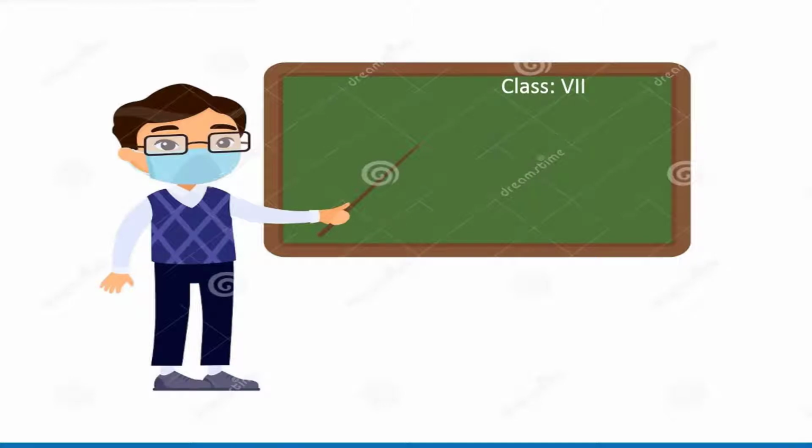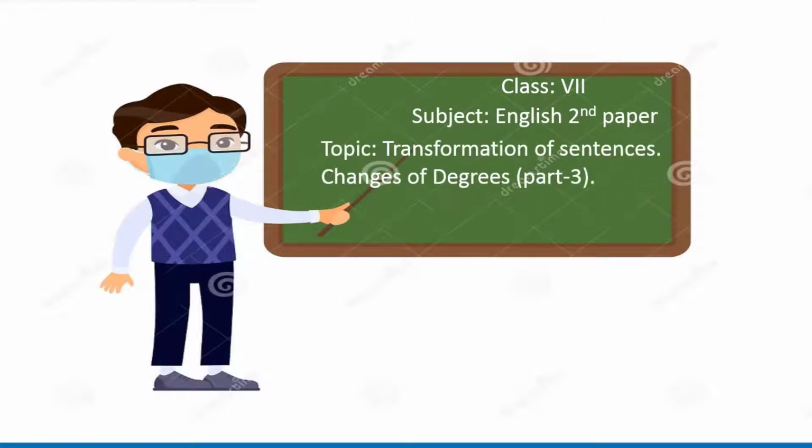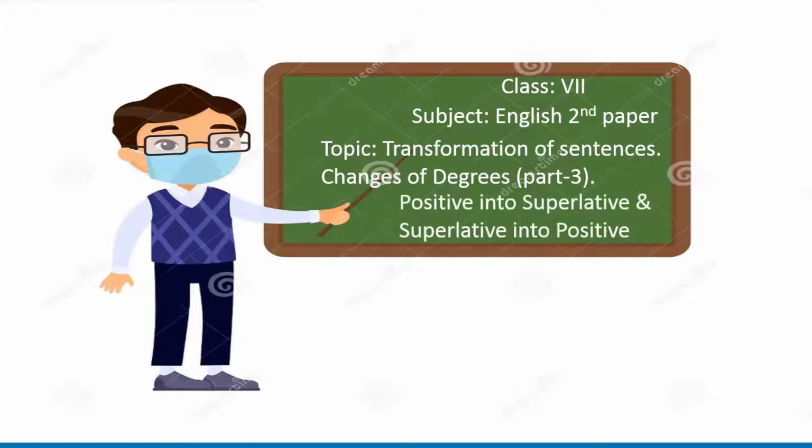So this is for class 7, subject English second paper. Topic: transformation of sentences, that is changes of degree, part 3. In our previous lectures, we learned transformation of positive into comparative and comparative into positive. So now it's time to learn to change positive into superlative degree and superlative into positive degree, that is, vice versa. So let's go.